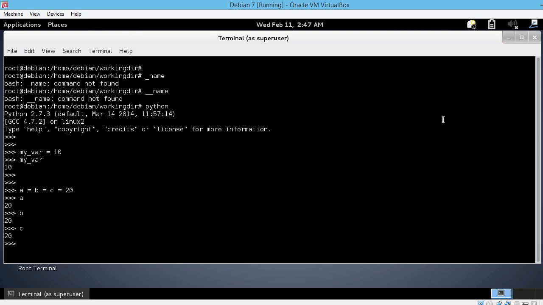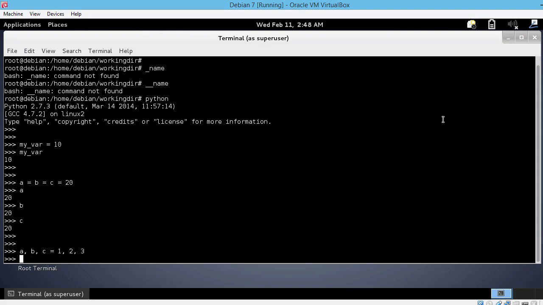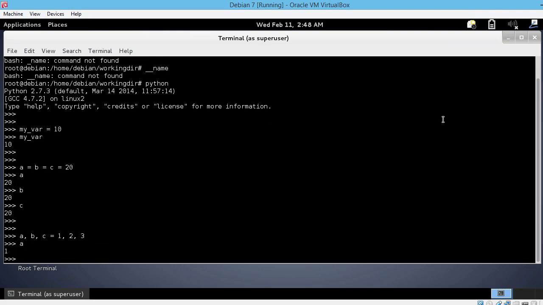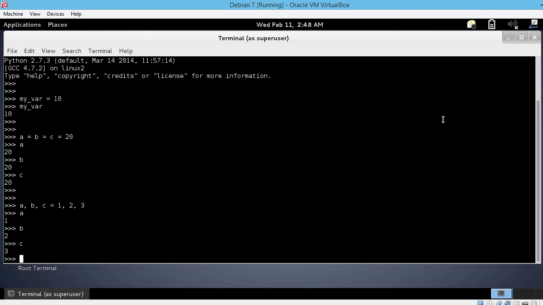Or you can assign a different value for each variable within the same line of code, like this. Let's use the same a, b, and c variables. a, b, and c separated by commas equals 1, 2, and 3. The values should also be separated by commas. Now let's check. a is 1, b is 2, and c is 3. I think that's really cool and may come in handy someday.